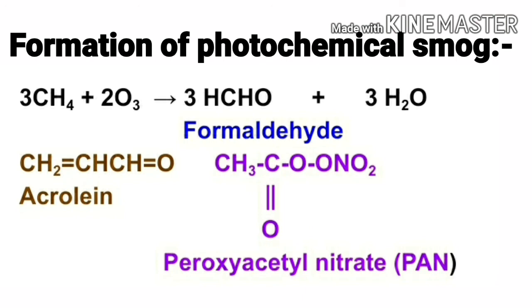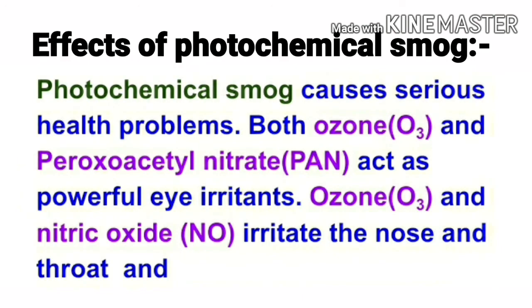To represent the formation of photochemical smog chemical reaction in the atmosphere, we can consider the simplest unburnt hydrocarbon as methane: 3 moles of CH4 molecules react with 2 moles of ozone molecules to produce 3 moles of formaldehyde molecules and 3 moles of water molecules. Here are the formulae of the other components of the photochemical smog, that is acrolein and peroxyacetyl nitrate, which is abbreviated as PAN.